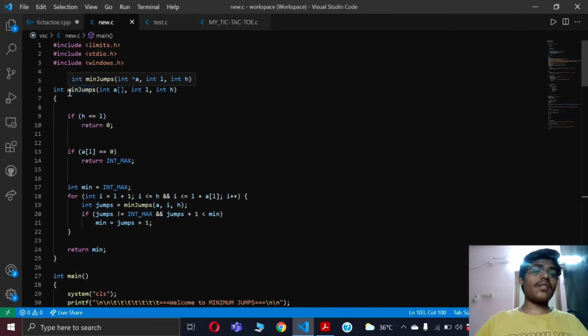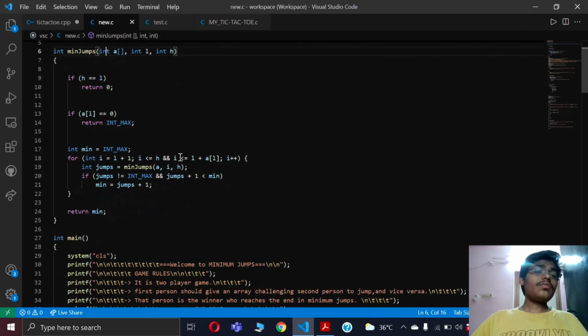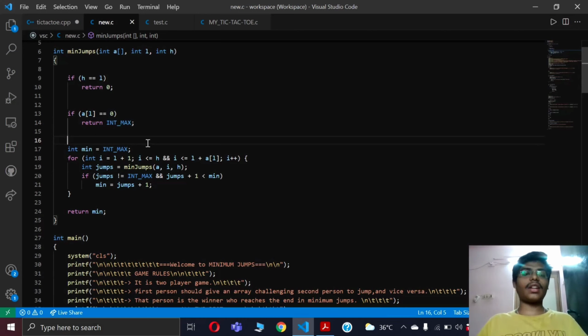Here is the function that we have used at the bottom: minJumps(int a[], int l, int h). These are the parameters that this function is accepting. Note that a is the array, accepted as int data type, and l and h are nothing but the lower and upper bounds of that array. Int max is the variable that will store the possible conditions that a person could traverse in that array.